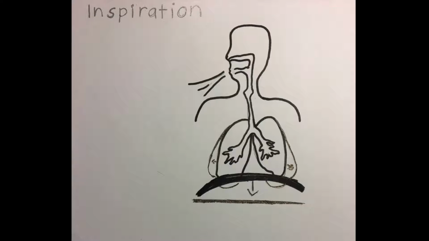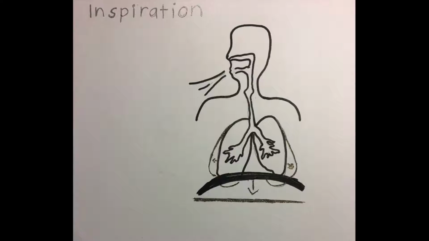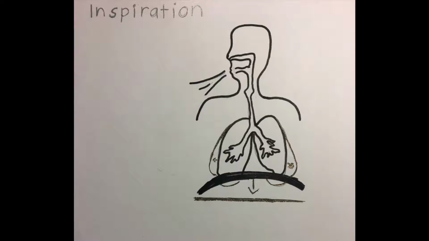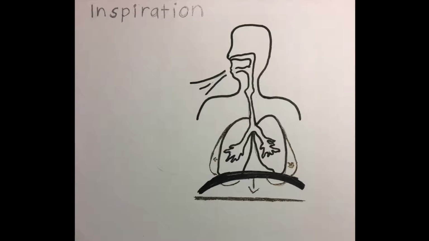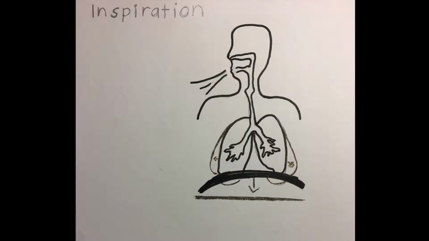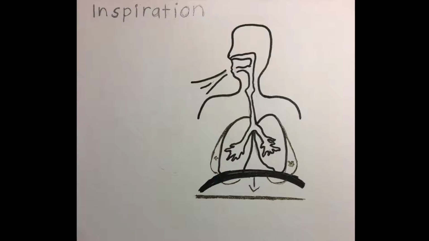During inspiration, the ribs move up and out, and the diaphragm contracts downwards, which then increases the volume of the lungs and reduces its pressure. This causes the air to be forced down the pressure gradient, and oxygen enters the body.